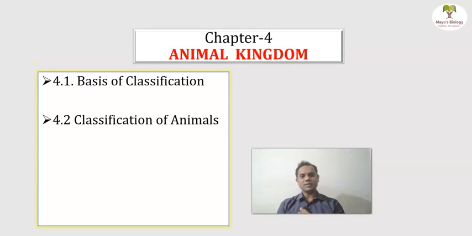Moving towards the 4th chapter, that is the animal kingdom. So what is the animal kingdom? We all belong to the kingdom Animalia, or animal group. What are the different bases for the classification of animals, like their level of organization? We know that we have cellular organization. Cells make tissue. A group of cells means what? Tissue. Tissue makes organ, organ makes organ system, and organ system makes the organism, that is what we are.